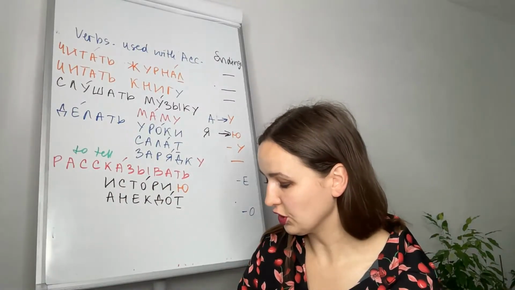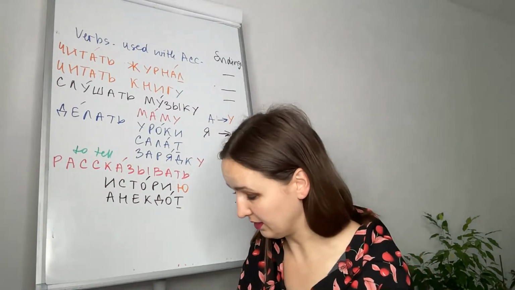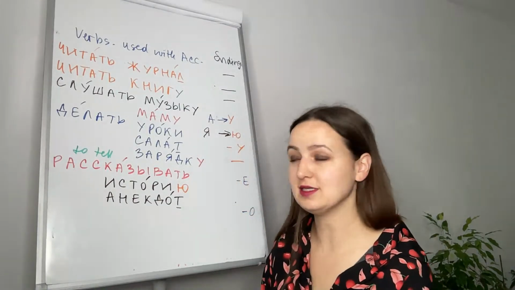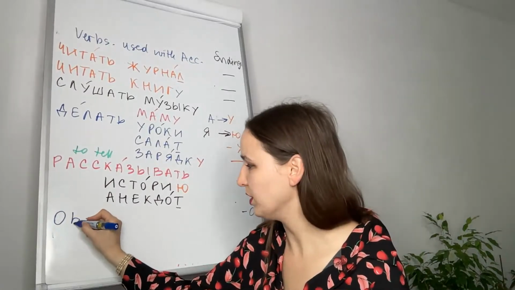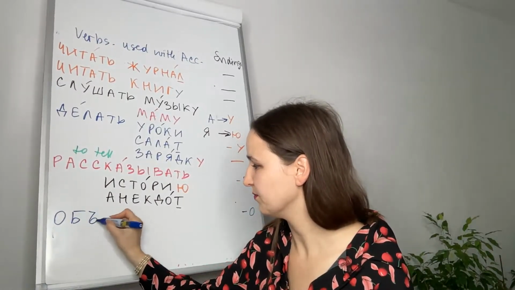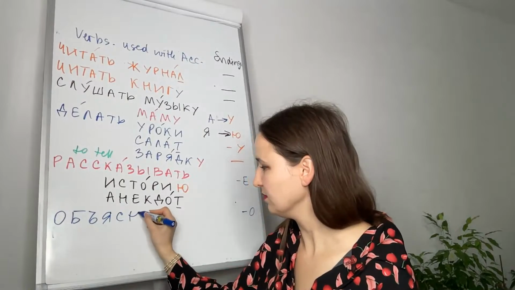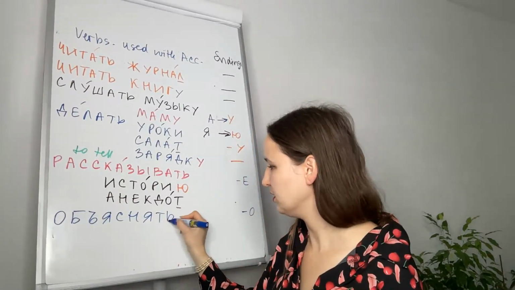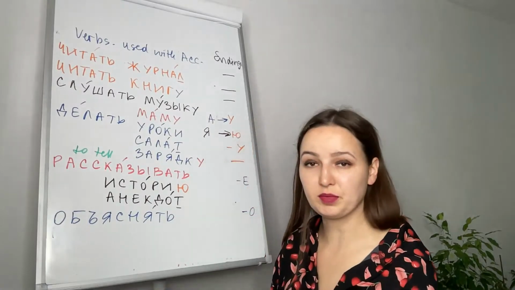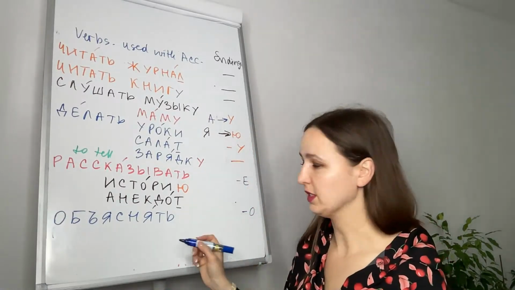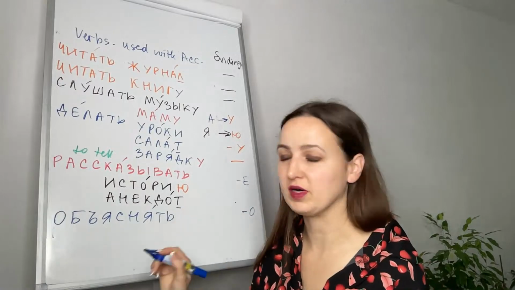Хорошо. Дальше. To explain in Russian is объяснять. After this verb, the noun will also be in accusative case. Объяснять. To explain. Например, for example, to explain grammar.